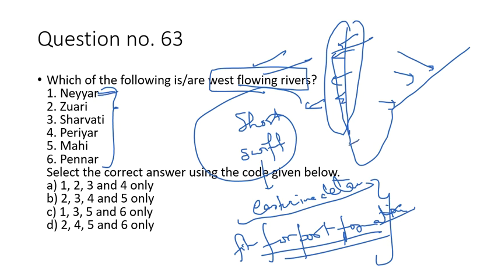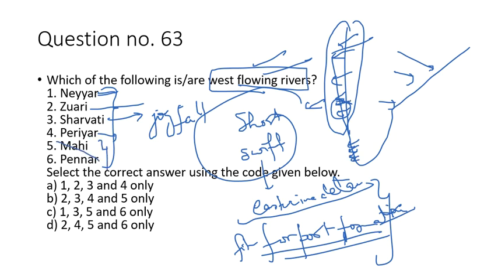First is the Netravati. Yes, it flows in Kerala. Zuari river, it flows in Goa, and it flows in the Goa state. Again Sharavati, on the Sharavati the famous Jog Falls is located. Periyar river again flows in Kerala on the western side.